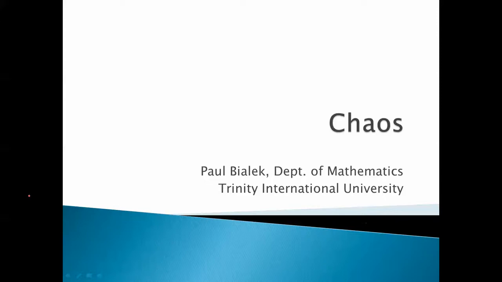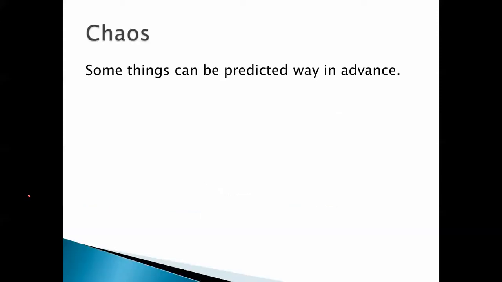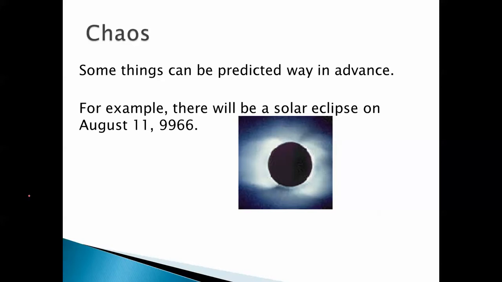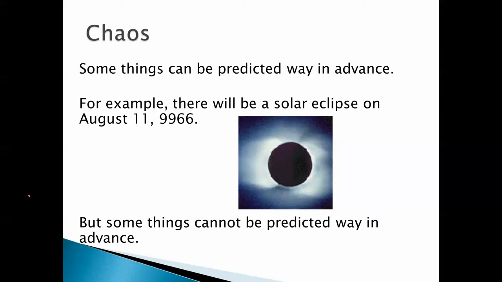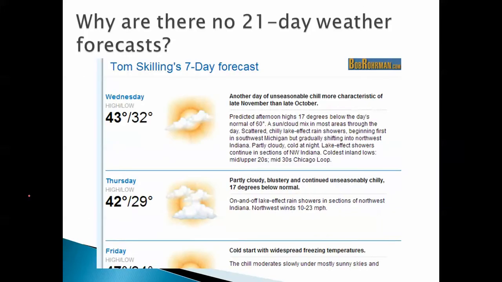Let's look at chaos. Some things can be predicted way in advance. For example, there will be a solar eclipse on August 11th, 9966, if indeed we're all still here. But some things cannot be predicted way in advance. Why are there no 21-day weather forecasts?